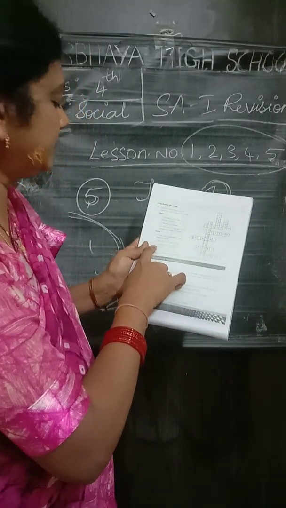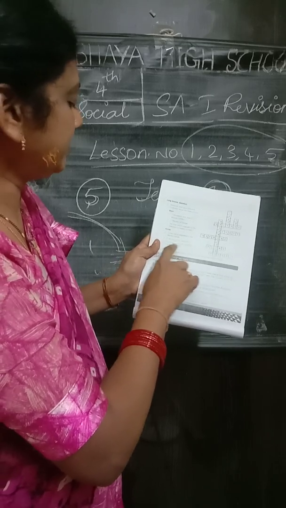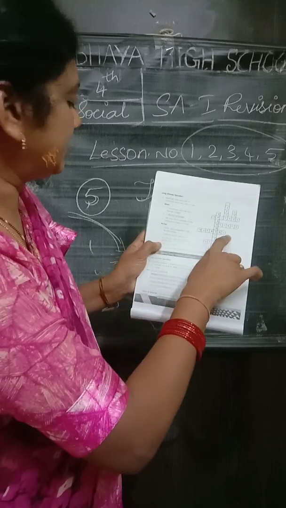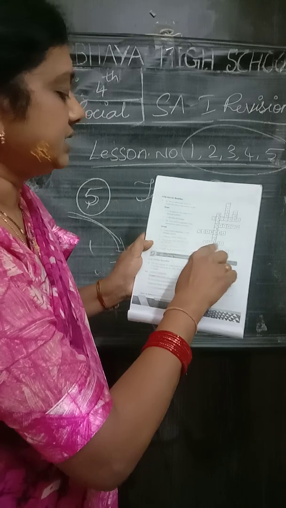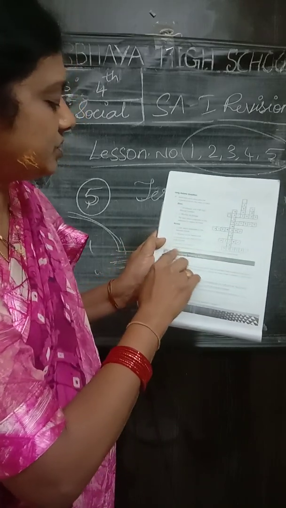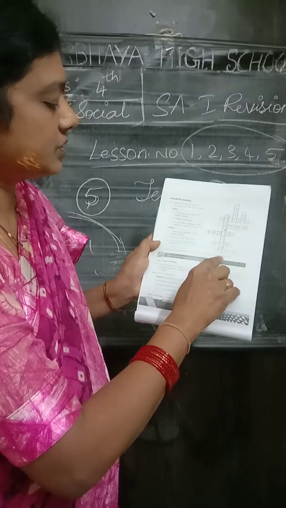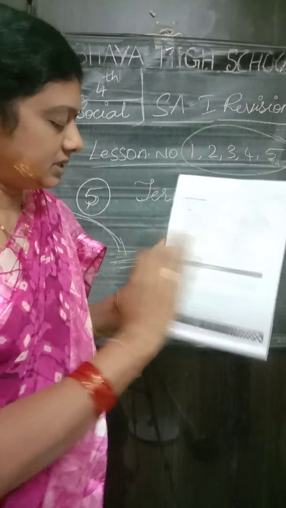Yes, and the sixth one, a peninsular river that flows from east to west. Sixth one, Narmada. And the seventh one, a tributary of Yamuna, it is Betwa. And a major South Indian river which flows from Karnataka to Tamil Nadu is Kaveri. Yes, you have to write this.